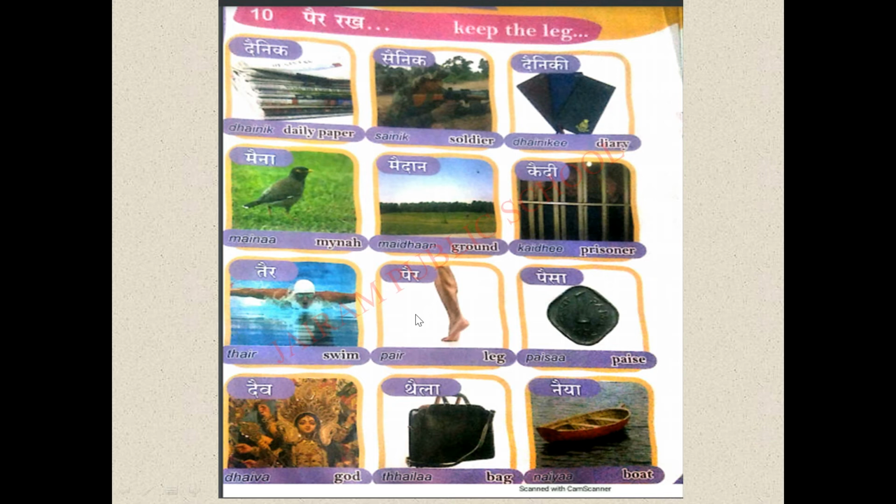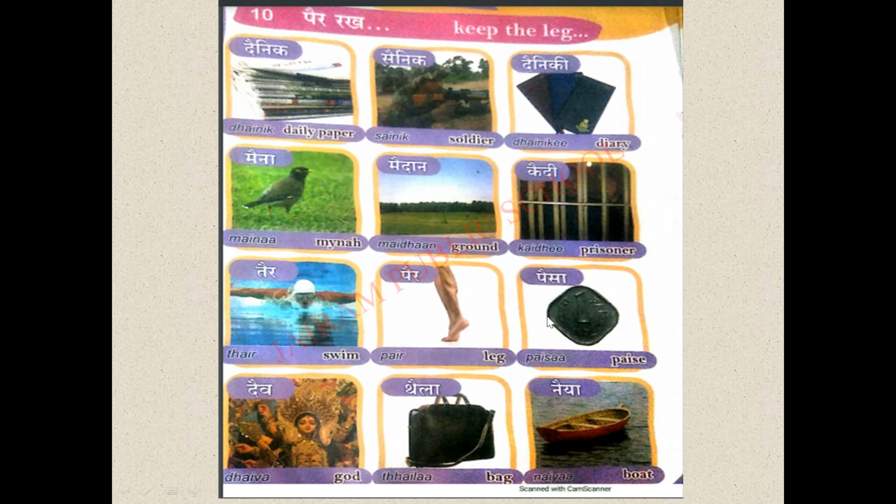Next what we have? Yes, a picture of a leg, isn't it? For leg in Hindi we should say Pair. Here the I ki matra is with the letter pa. So pa becomes pi. And again we are adding ra with this letter. So it becomes what? Pair. Pair means leg.